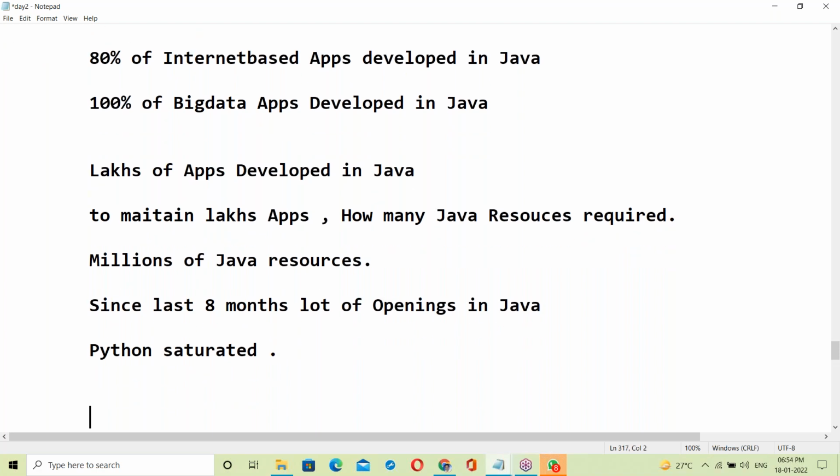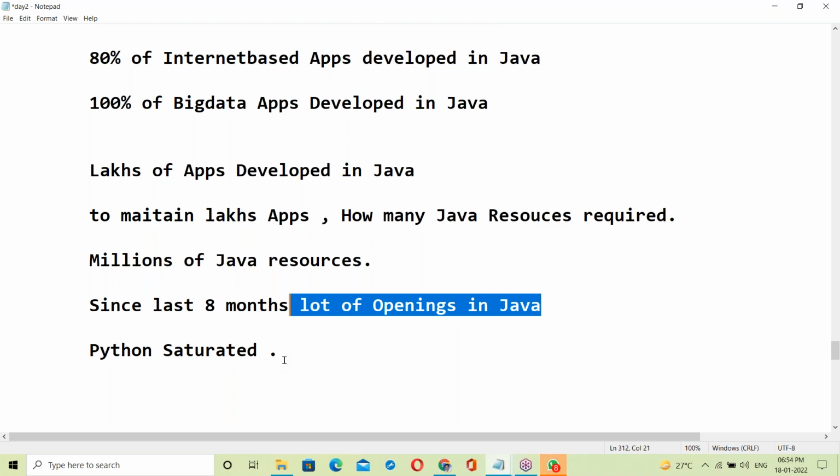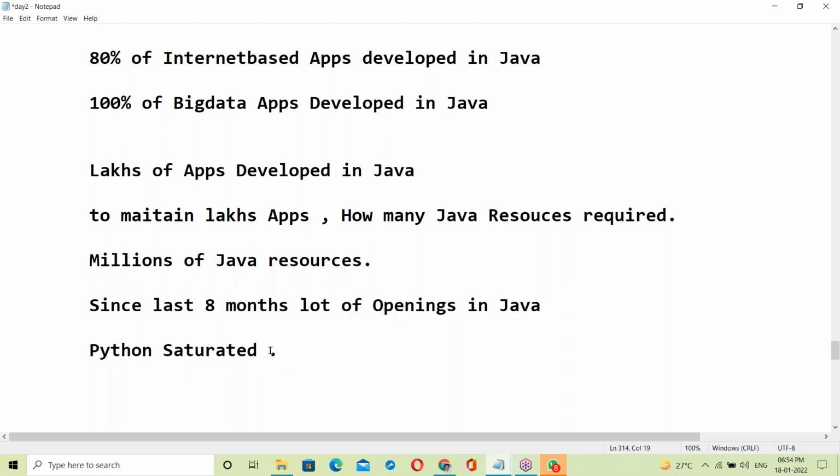Python requirement is almost dead, almost saturated. Since the last 8 months, there are a lot of openings in Java. Python requirements have reduced. Last year there was a lot of Python requirement, but now Python is saturated.